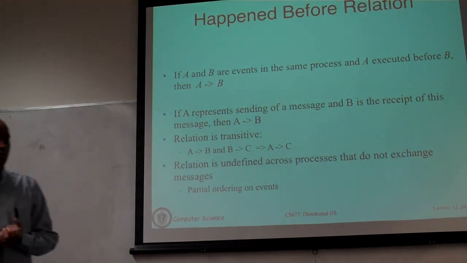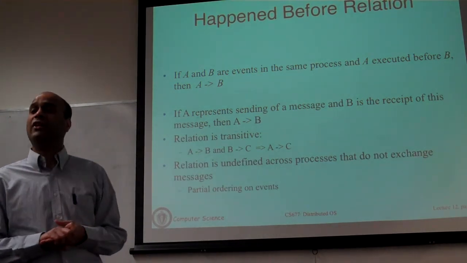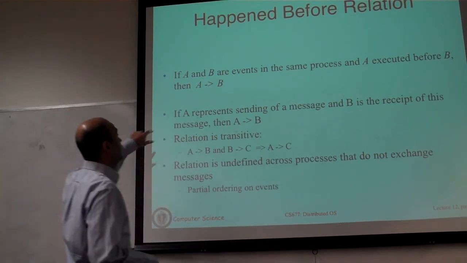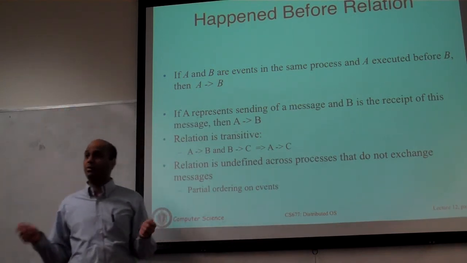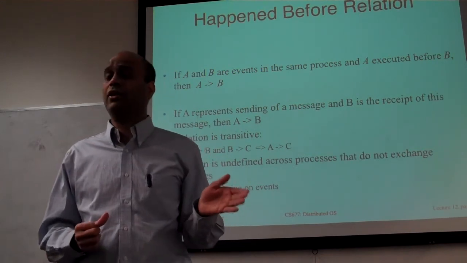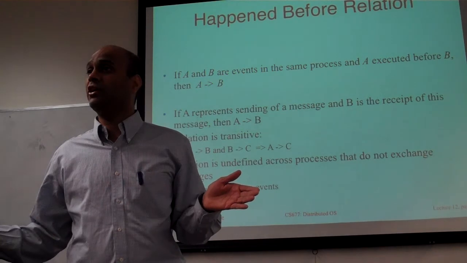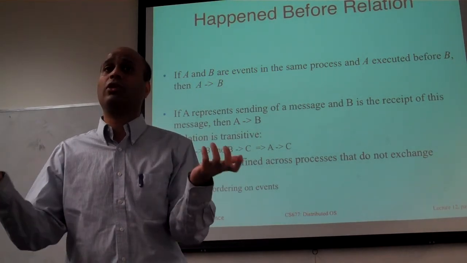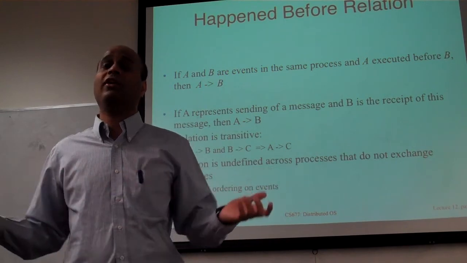To derive event ordering, we'll define this relationship called happened before. What that basically means is, if you say A happened before B, the intuitive meaning is that event A has actually happened before event B, even though you may not be using physical timestamps. Given any two events, you want to define a relationship.